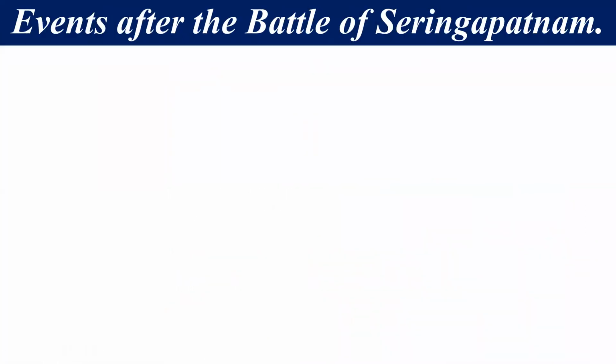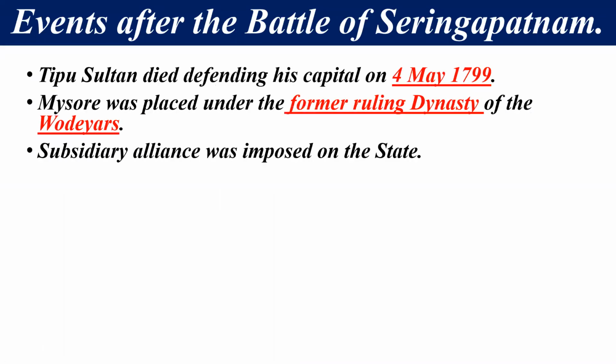Now let's discuss events after Tipu Sultan. What would happen? Tipu Sultan died defending his capital on 4th May 1799. And Mysore was placed under the former ruling dynasty of the Wodeyars at that time. Means before Hyder Ali, वहां पर Wodeyars का अधिकार था. हैदर अली ने वोडियार से ही अपना अधिकार लिया था. मींस हैदर अली ने वोडियार से राज्य छीना था. तो आफ्टर 4th Anglo-Mysore War, when Tipu Sultan died, the former ruling dynasty was established over Mysore, and subsidiary alliance was imposed on the state.